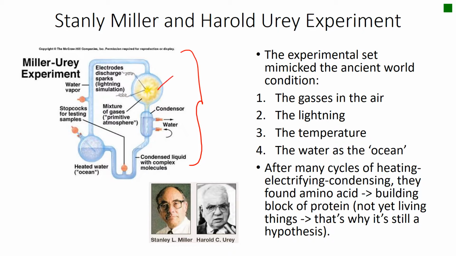The first one is this. This is the gas chamber where there are also electrodes that spark electricity. So it's kind of like a lightning simulation. Inside here is a mixture of gases in the primitive atmosphere, right? For example, ammonia, carbon dioxide, and so on. Now after that, the gas that has been electrified will enter the condenser.